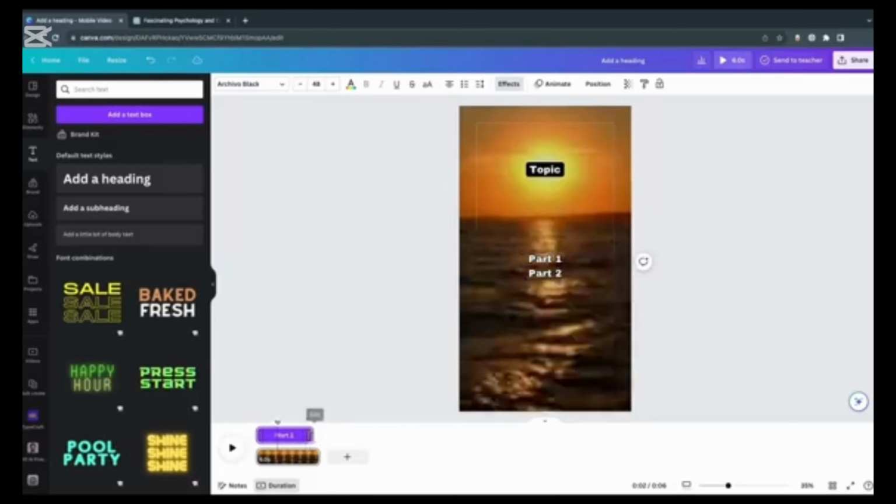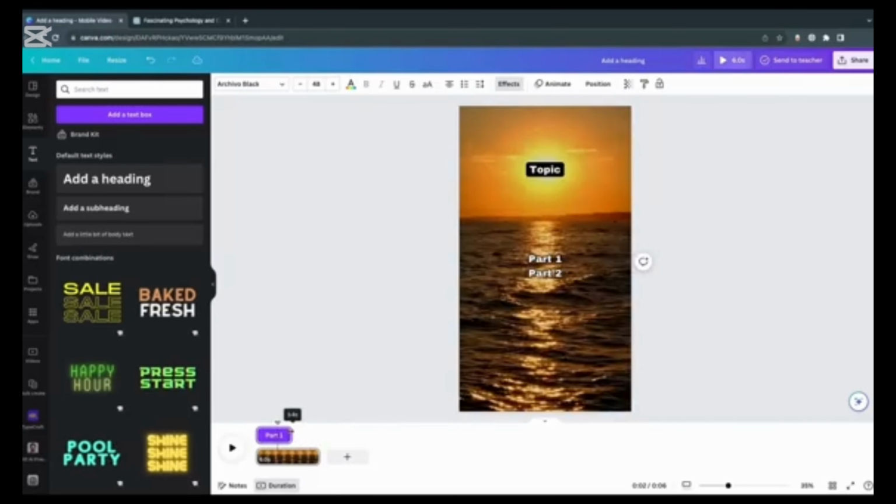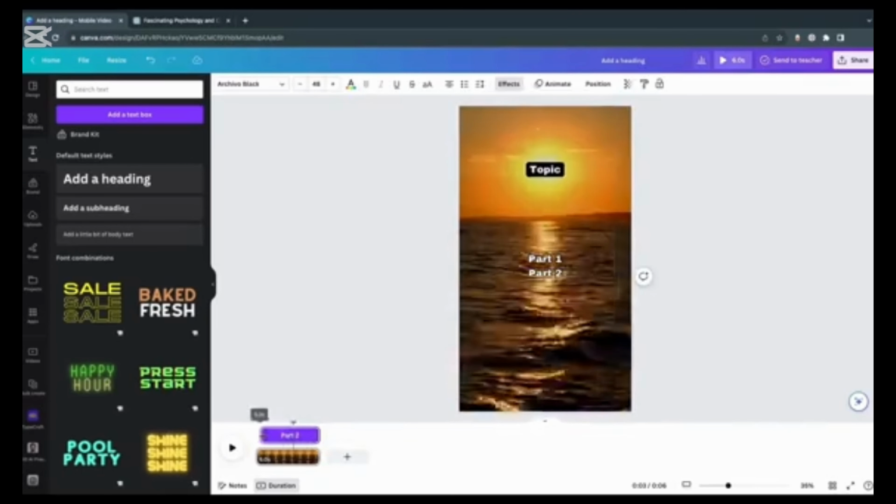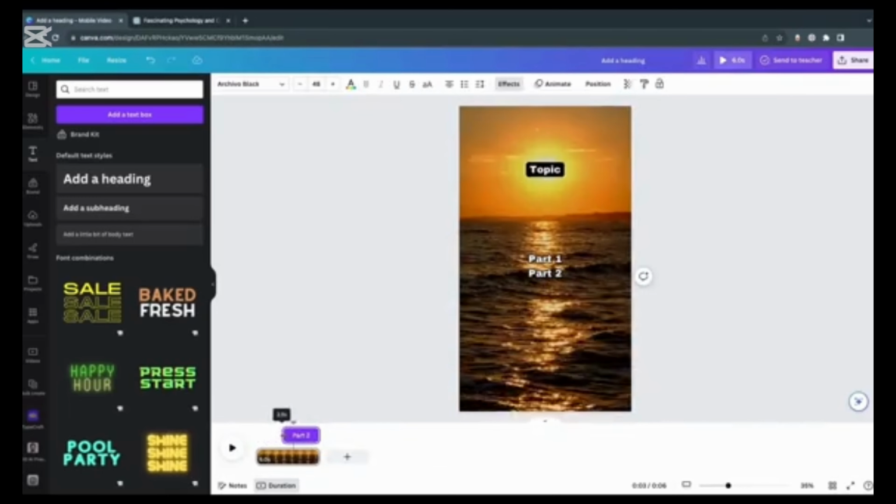You can set Part 1 to show for, say, 3.5 seconds, which you can also adjust as needed, and do the same for Part 2, having it appear at 3.5 seconds into the video.